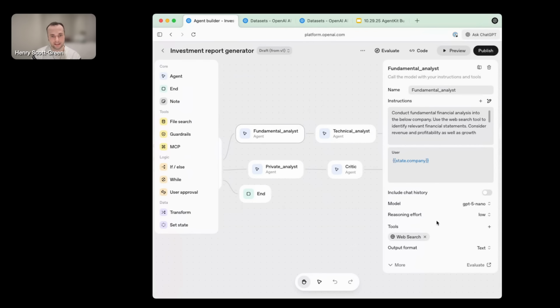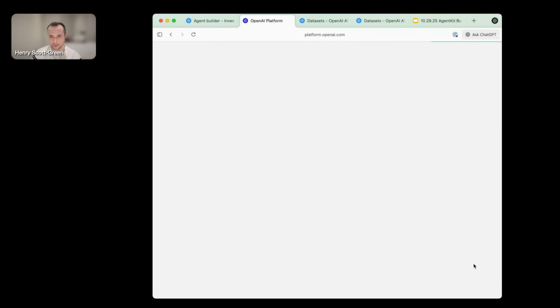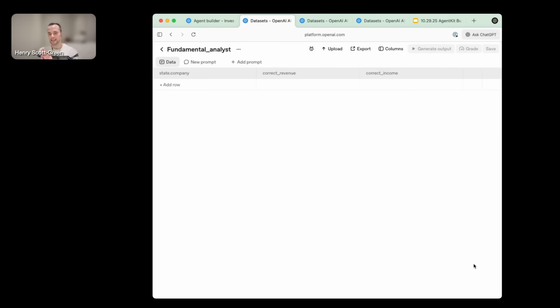So when you're defining this agent and you're looking into one of these nodes, you can see there's an evaluate button here in the bottom right. If you click that evaluate button, it's going to take that agent node, which has a prompt, tools, and a model assigned, and open it in a dataset. So here you can see this datasets UI, and this allows you to visually build a simple eval.